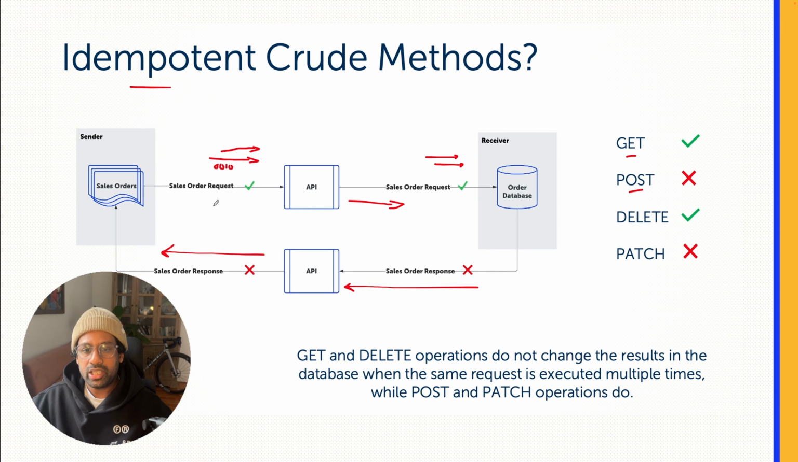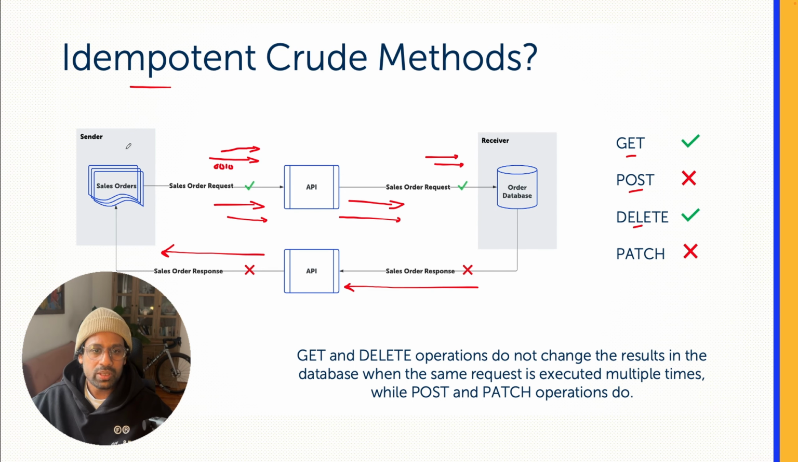What if the request comes in again and again, and we are creating multiple orders in the system? So in that sense, with each iteration, with each operation, we are creating new entries or new orders in the system. That means the POST method itself is not an idempotent method, because we are changing the results after each and every request. So how about the DELETE method?